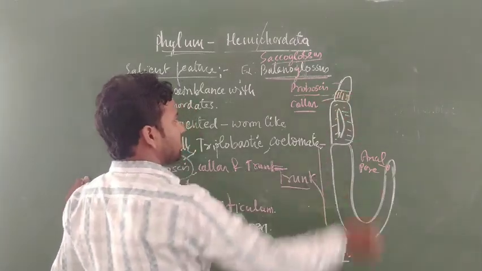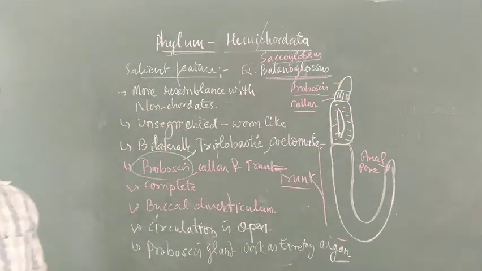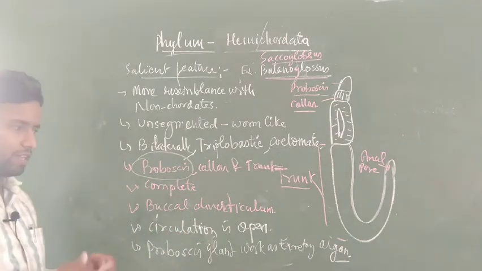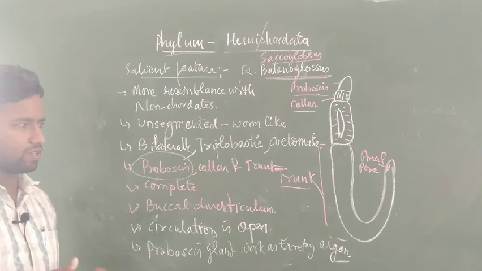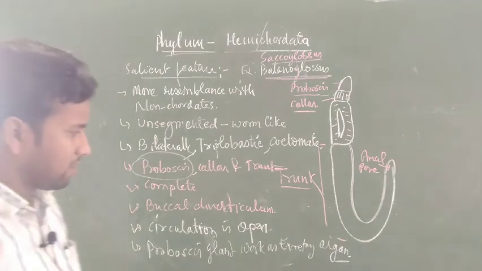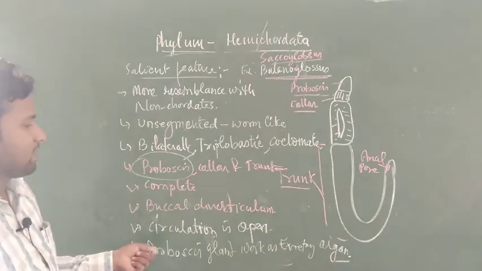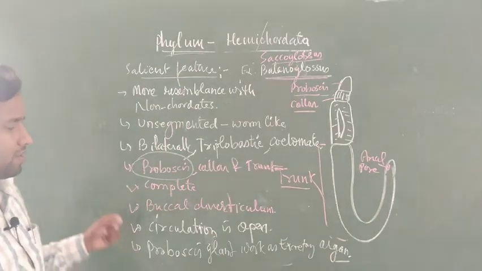The proboscis gland works as an excretory organ. It is found inside the body. What is the exact location? I am not going to discuss internal features. The proboscis gland works as an excretory organ in this case.